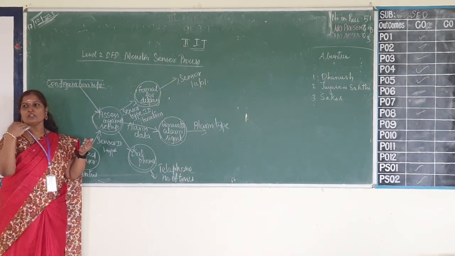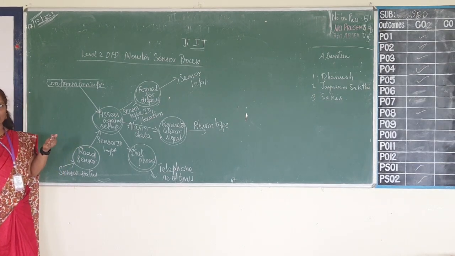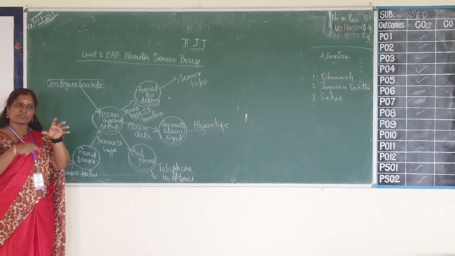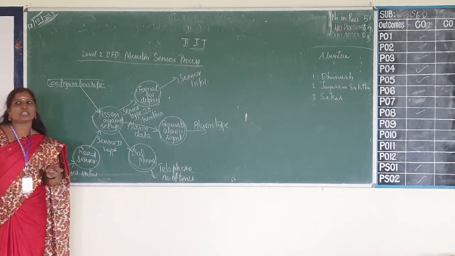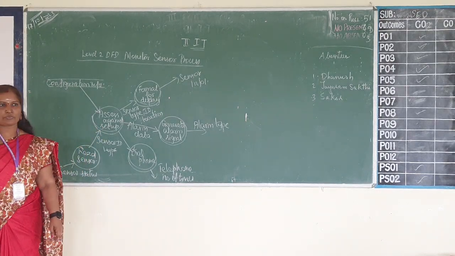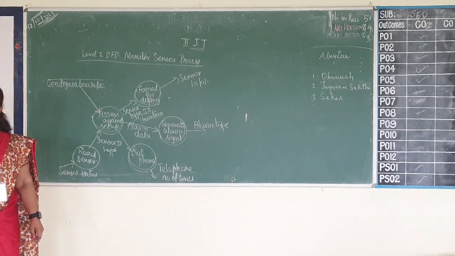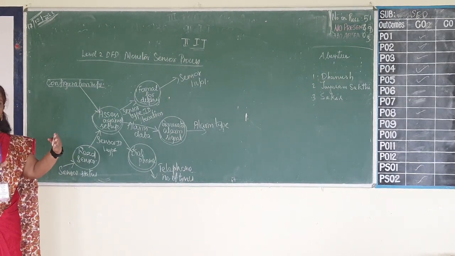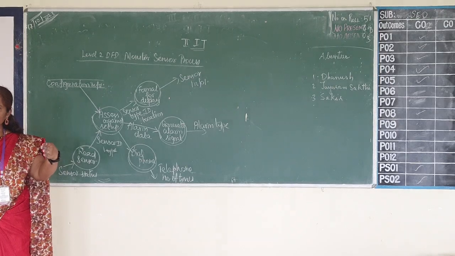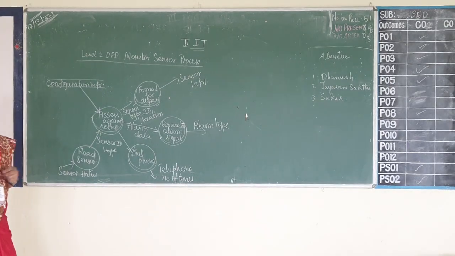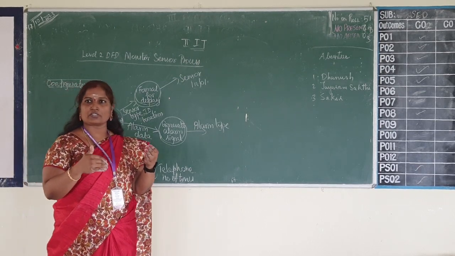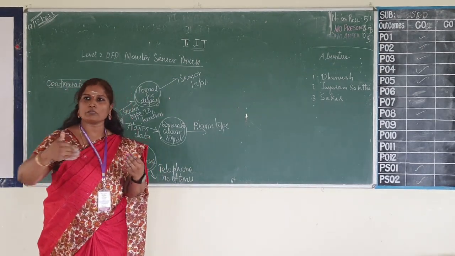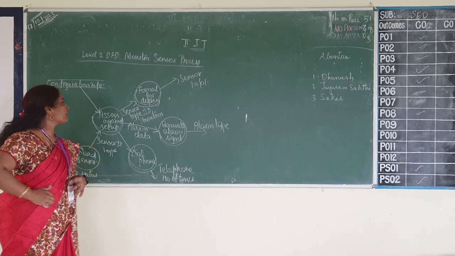Suppose you mix everything as a single diagram, the entire SafeHome software diagram will come, and again in that we will be deriving. That's why it is said to be a hierarchical fashion, one after the other, from top to bottom.